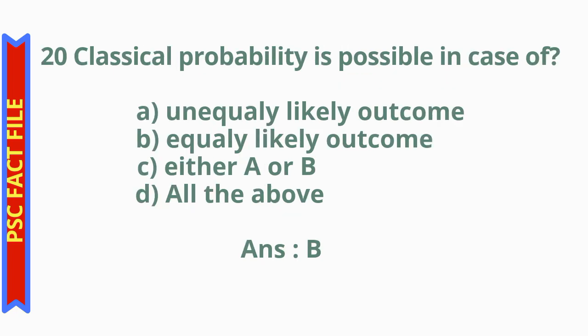Question number 20. Classical probability is possible in case of option A, unequally likely outcomes, option B, equally likely outcomes, option C, either A or B, option D, all the above. The correct answer is option B, equally likely outcomes. Classical probability is possible in case of equally likely outcomes.